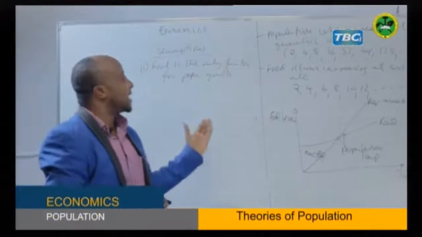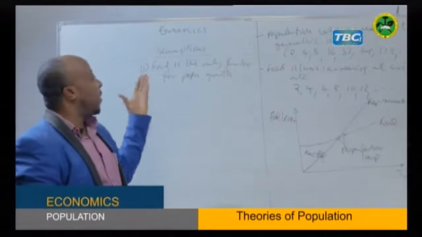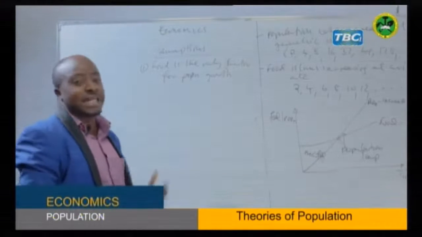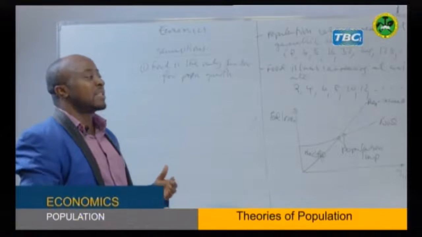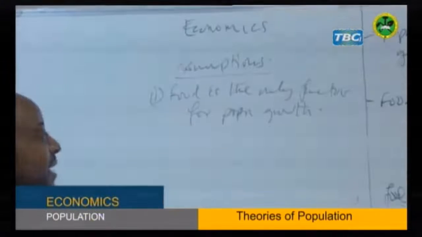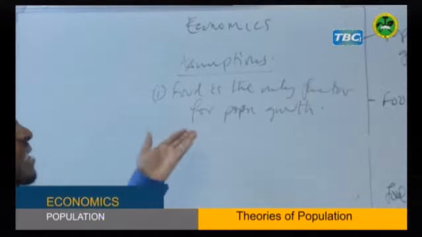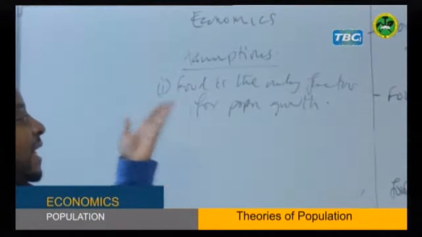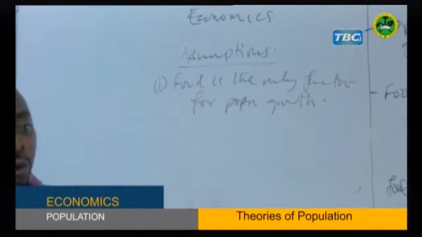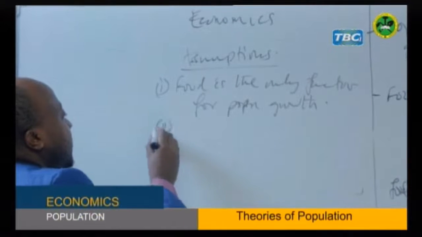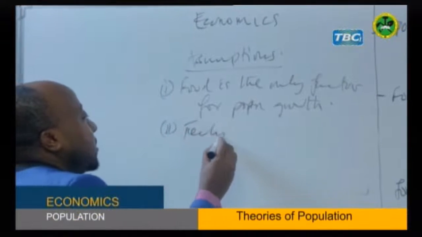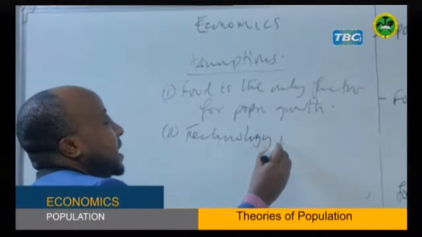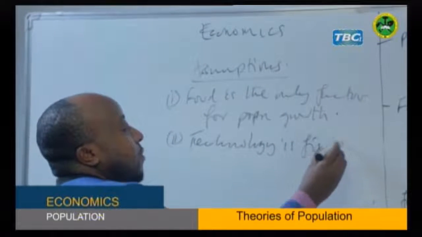So according to Malthus, he considered food to be the only or the very essential factor for population growth. It means for human being to multiply, for human being to increase, they depend much from food. So food is taken as the only factor for population growth. That is the first assumption. The second assumption, technology is fixed. What do we mean?